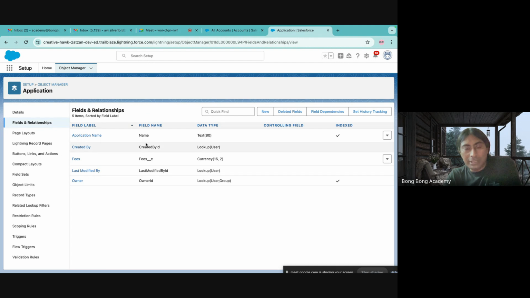So now you see the rest are standard fields, but here fees is a custom field. So a custom field inside a custom object, and these are standard fields inside a custom object. Any questions?